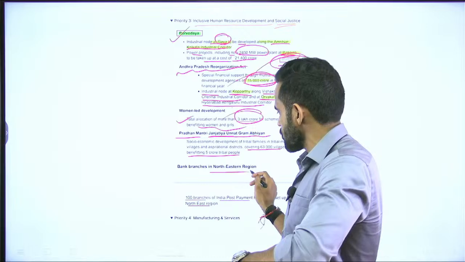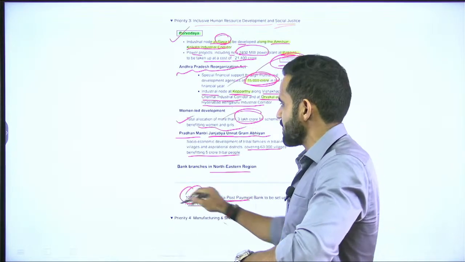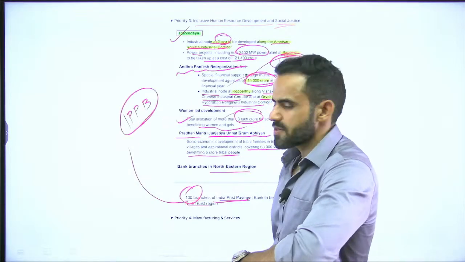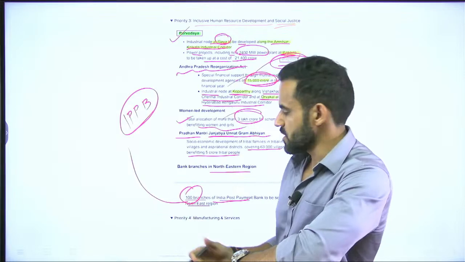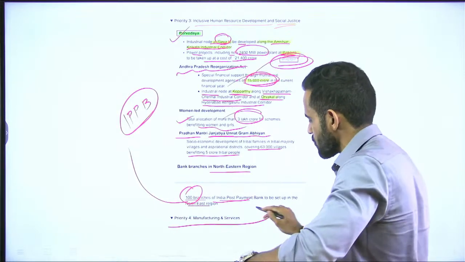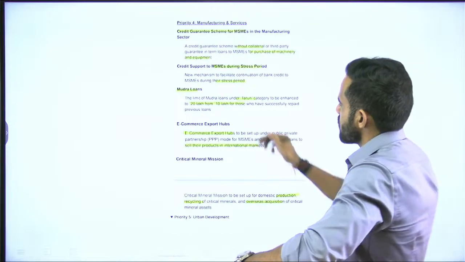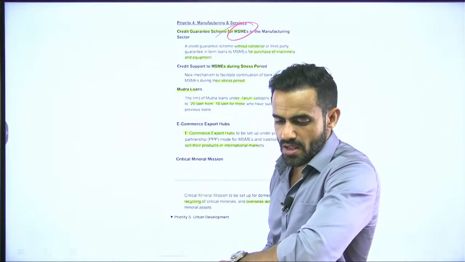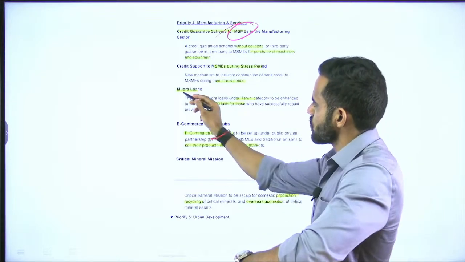Apart from that, government is going to focus on northeastern region and 100 branches of IPPB. What is IPPB? India Post Payment Bank. So, 100 branches of IPPB will be set up in the northeast region. Next priority, or the fourth priority, is manufacturing and services. So, for manufacturing, government has announced a specific credit guarantee scheme for MSME sector. Apart from that, the government has also announced Mudra loans.